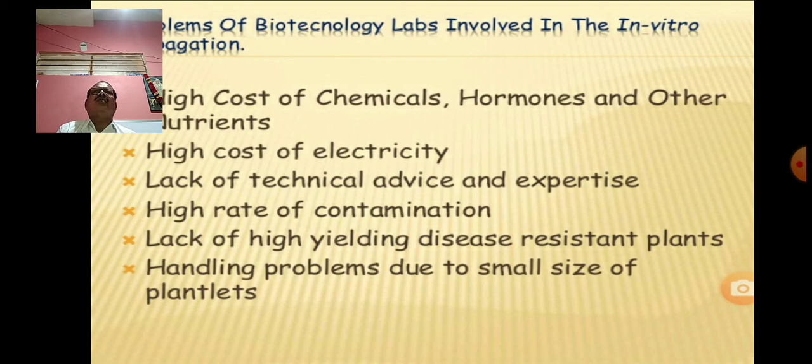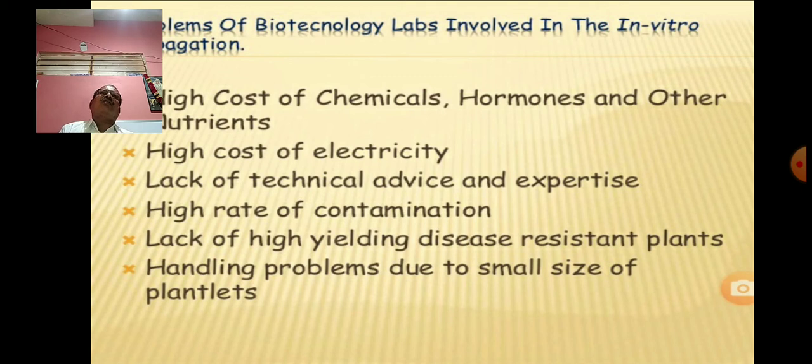That is the important characteristic feature of these plants in tissue culture. Therefore whatever smallest part of any plant is selected at the time of tissue culture comes from a plant having high disease resistance and high yield.